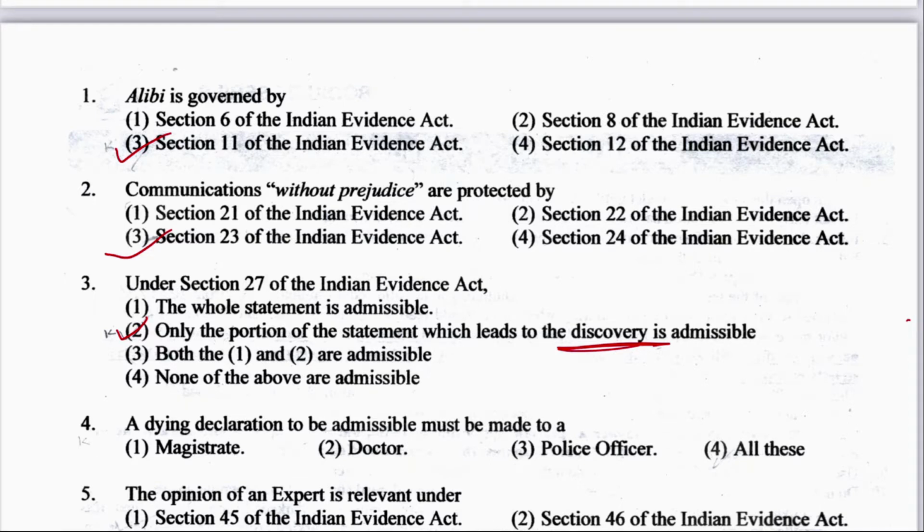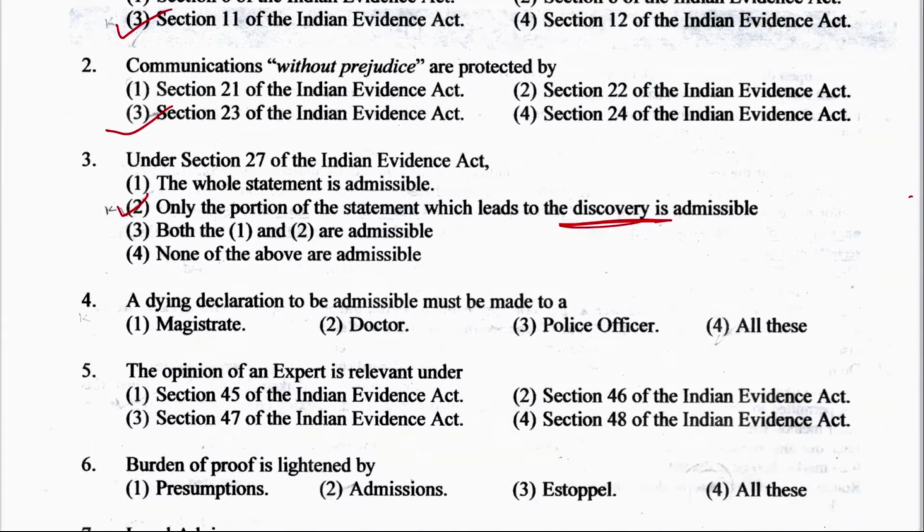Information given by the accused person to police officer leading to discovery of a fact which may or may not prove incriminatory has been made admissible under Section 27 of Indian Evidence Act. Okay, and Section 27 also provides that confessional statement made to the police officer or while an accused is in police custody can be proved against him if the same leads to discovery of the unknown fact.